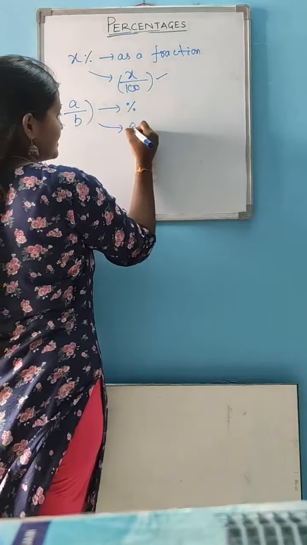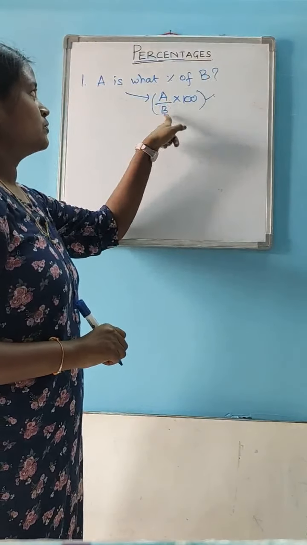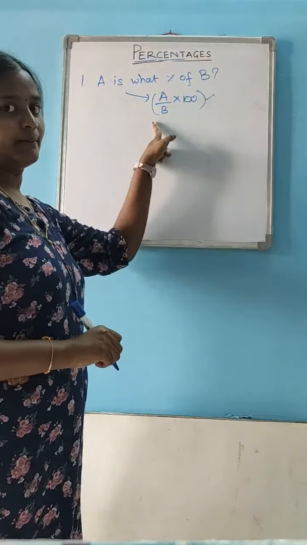Types. First is, A is what percent of B? It means A by B into 100. In the denominator, you have to write the value with which we are comparing.